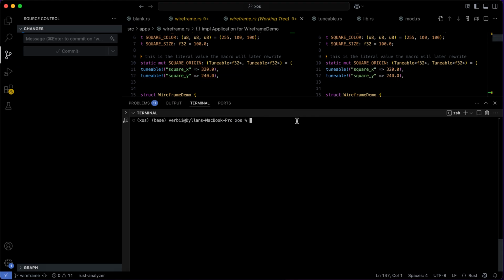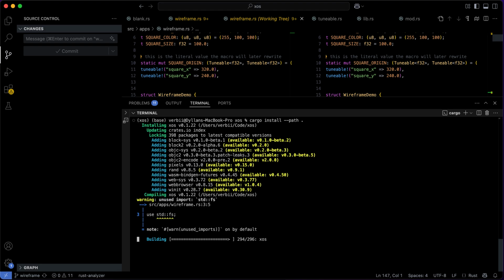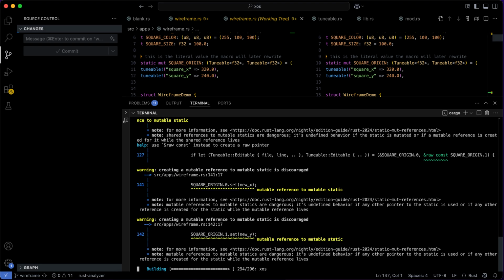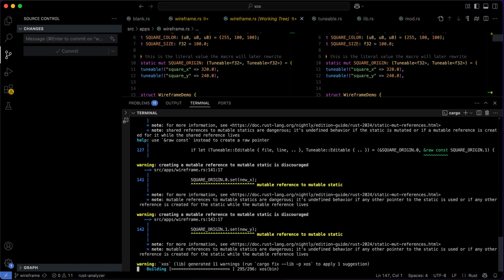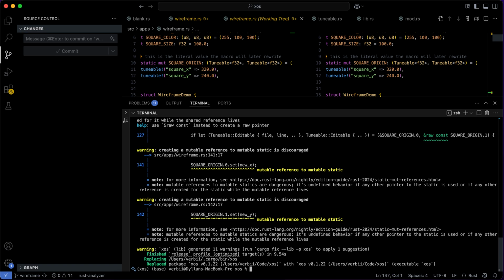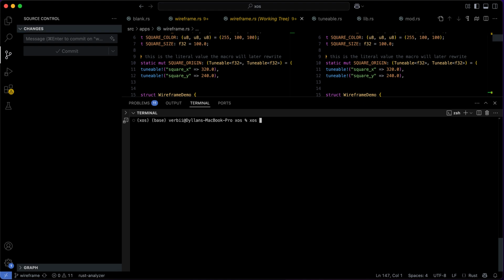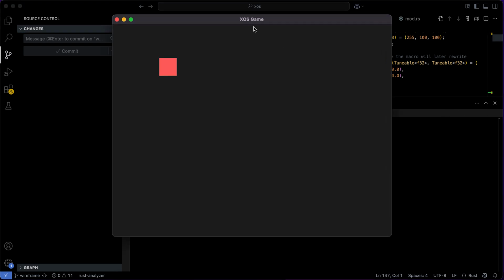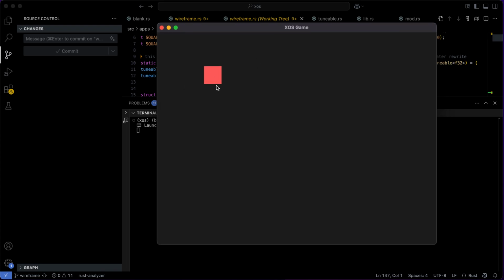Style update for things. So if I actually compile this code, what you'll see is a square pop up when I run the wireframe demo program. It'll take a second, but once we run XOS wireframe, it'll open up this window with just a red square. But this isn't just any normal red square.